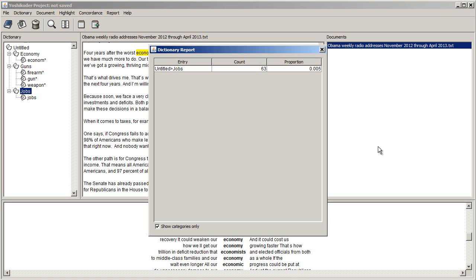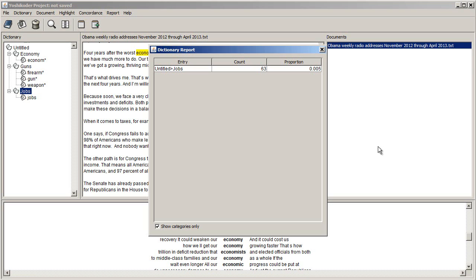If the president really meant to emphasize both of these terms with equal frequency, then it would be understandable if the proportions varied a little bit. It'd be kind of like flipping a coin. We know that in the grand scheme of things, when you flip a penny, it's going to come up heads half the time and tails the other half of the time. But in any one series of flips, maybe 10, 20, 30, 40 flips, it's probably not going to be exactly 50-50. It's going to vary a little bit from 50-50 just because you're dealing with a subsample of all possible flips rather than all possible flips.